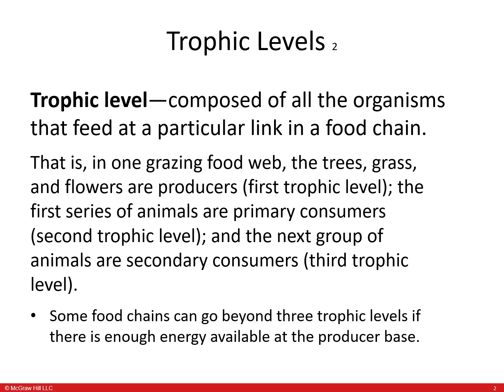For example, in one grazing food web, the trees, the grass, and flowers are producers, so this will be considered the first trophic level. The first series of animals are primary consumers, so that will be considered the second trophic level. And the next group of animals are secondary consumers, that will be the third trophic level. Some food chains can go beyond the three trophic levels if there is enough energy available at the producer base.